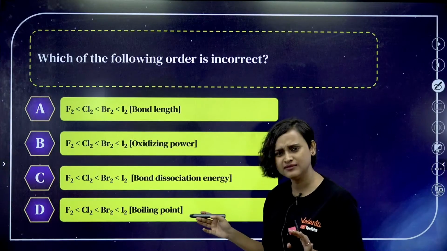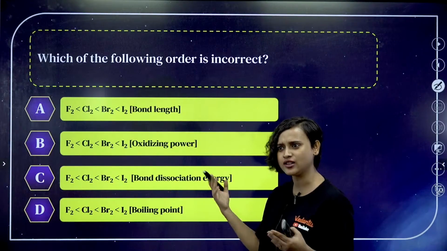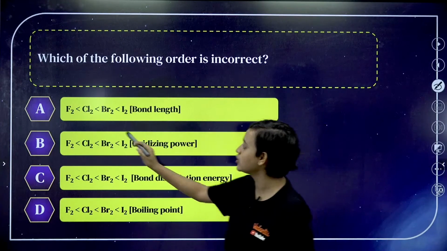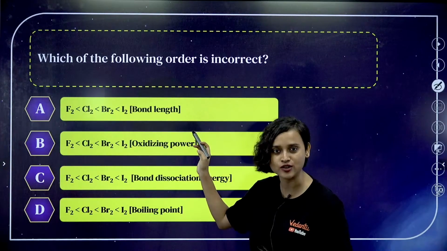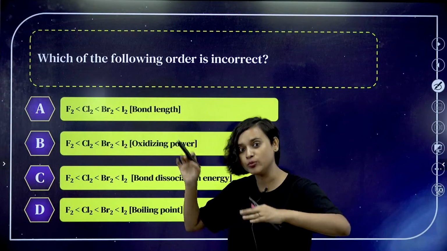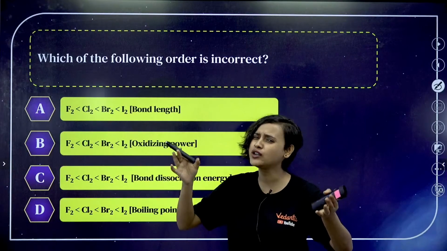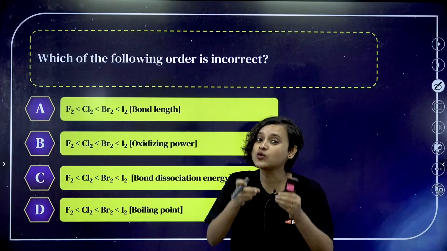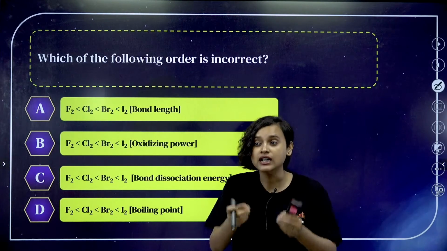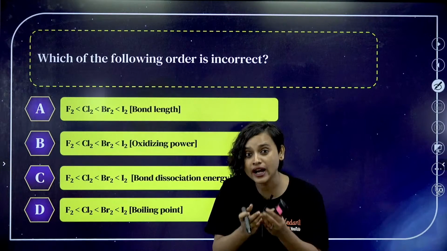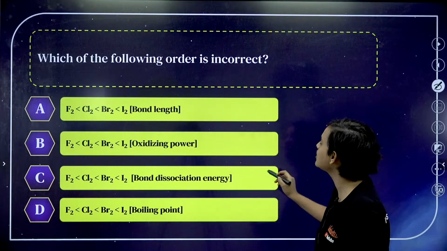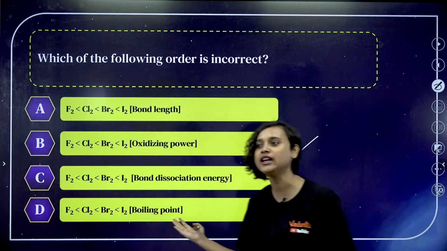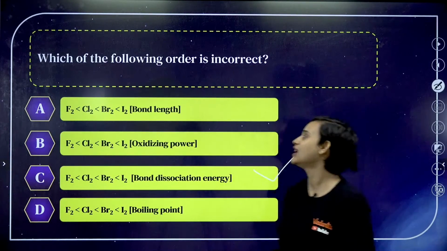Now, oxidizing power, that also increases. We know that. Bond dissociation energy, see what they are saying. If bond length is increasing as you go down the group, then don't you think that bond dissociation energy will decrease? Bond dissociation energy is how much energy is required to break the bond. That's what we are asking. So this is the one that is incorrect. This had to be reversed, isn't it? Yes. Okay, guys.